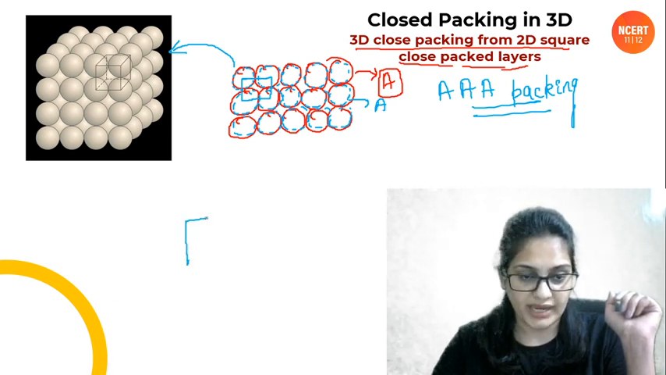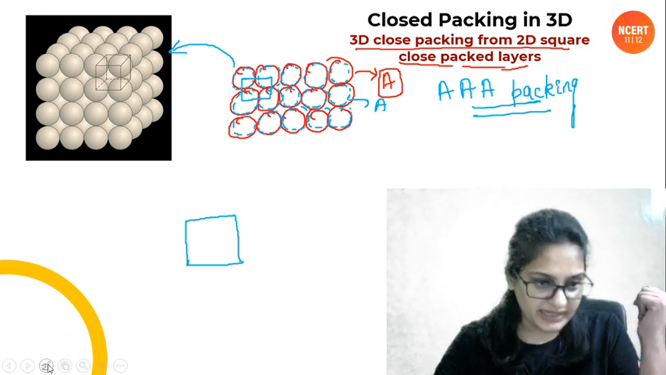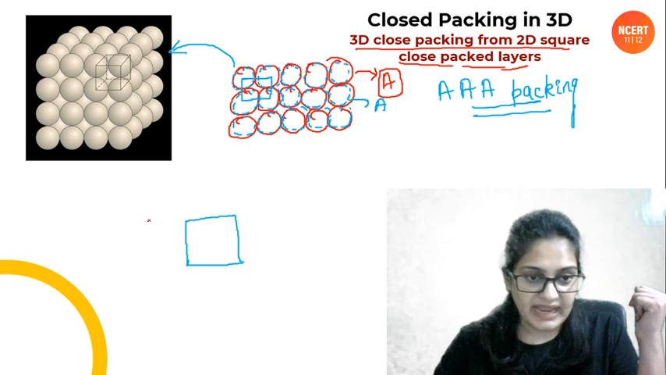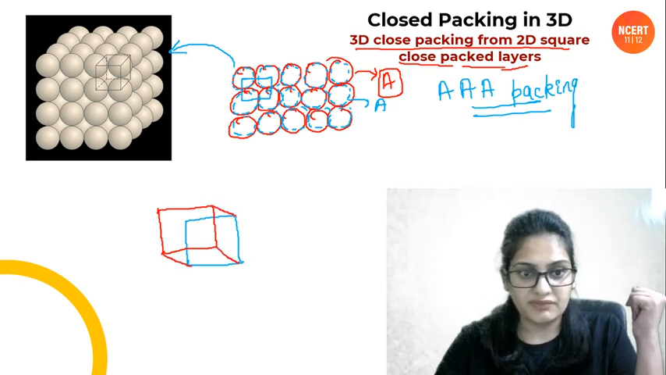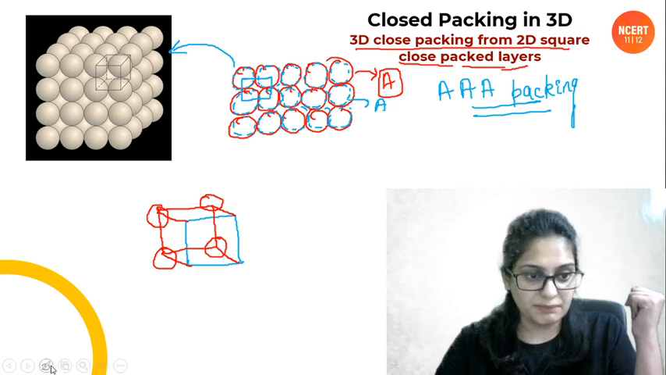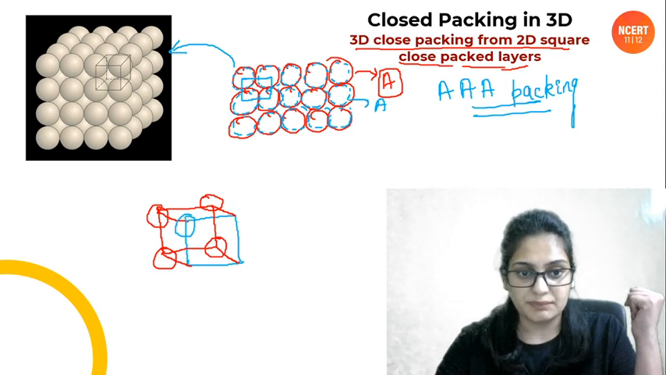This is the square that is near to us, towards us. But in the back side, behind it, we have another square that I drew in red color, right? So when you join them, what are you getting, people? We are getting a cube. And if you remember, corners are occupied. This is the simple cubic closed packing. So this is how we get the simple cubic closed packing.